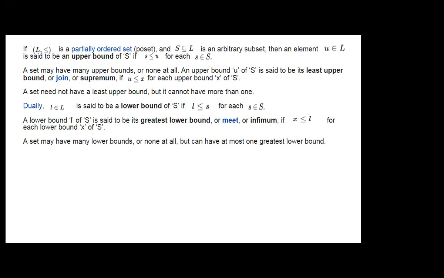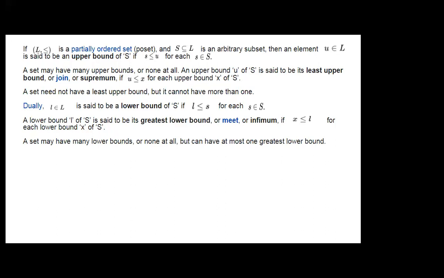A set need not have a least upper bound, but it cannot have more than one. Means for a least upper bound, there will be only one. It will not be more than one. Only one least upper bound will be there for a set.